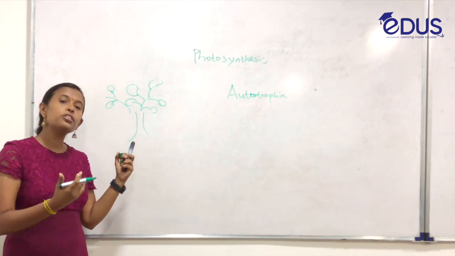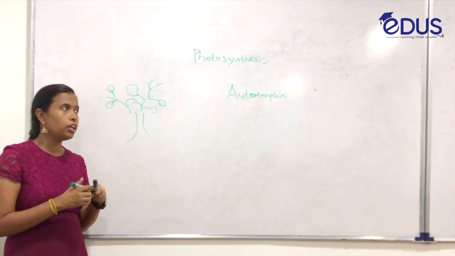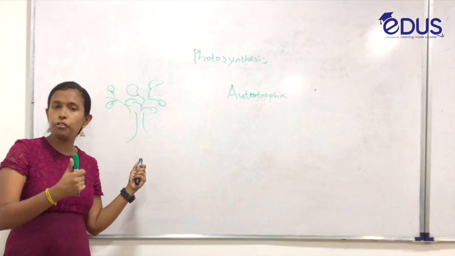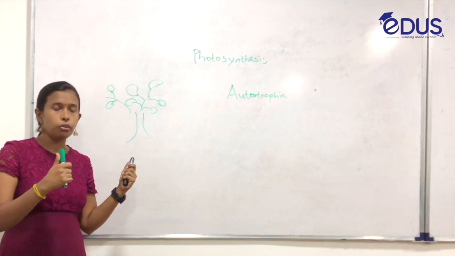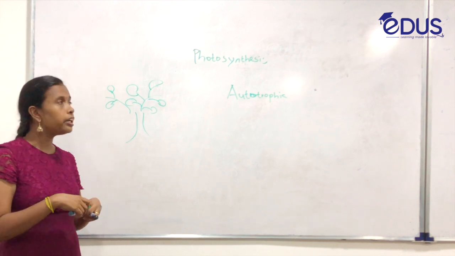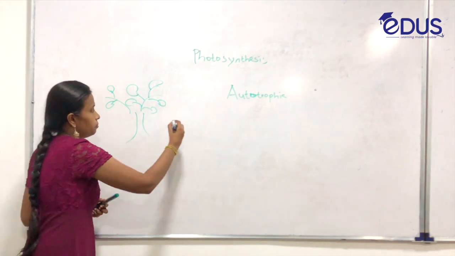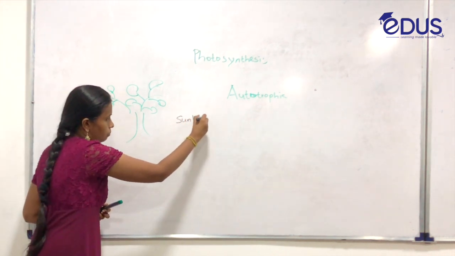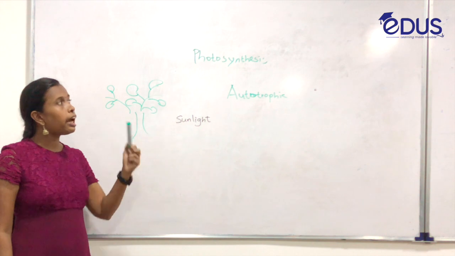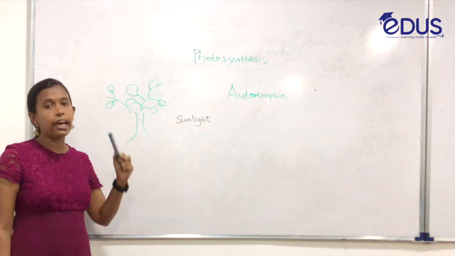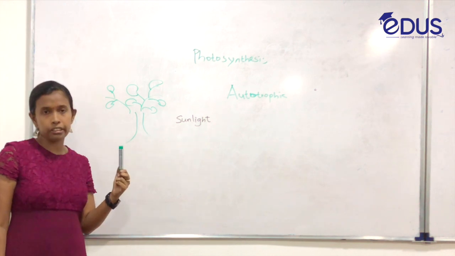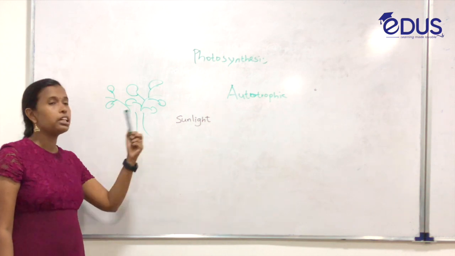There are some important factors needed for photosynthesis. The first one is sunlight, the making of food using light. The first factor needed for photosynthesis is sunlight.